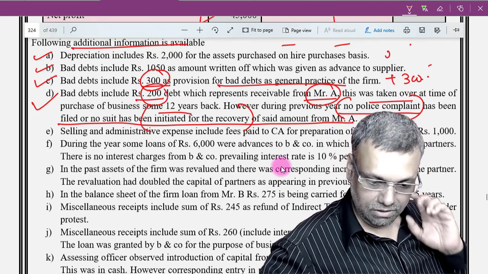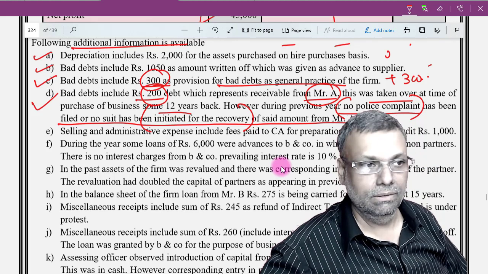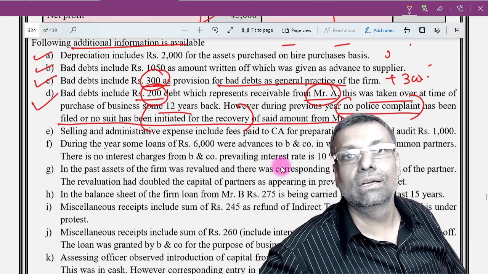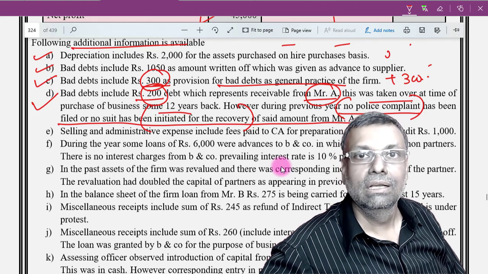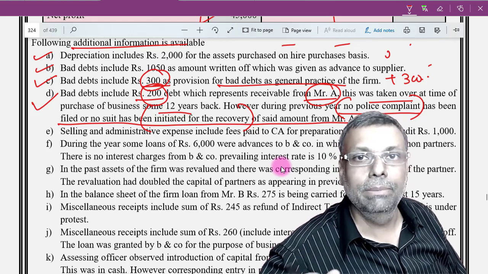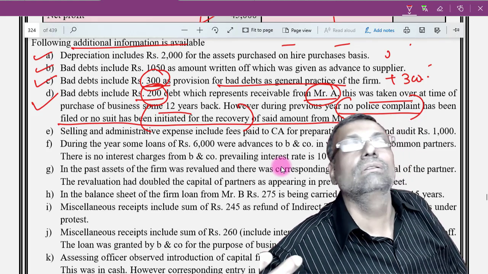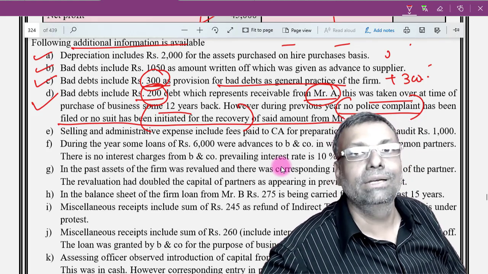That means you have to recover 200. What legal steps have you taken to recover? So nothing you have done. Okay. So does it become a little bit debatable now that you have not taken any steps and you are saying it is bad? How have the things become bad? You have to prove that it is bad.